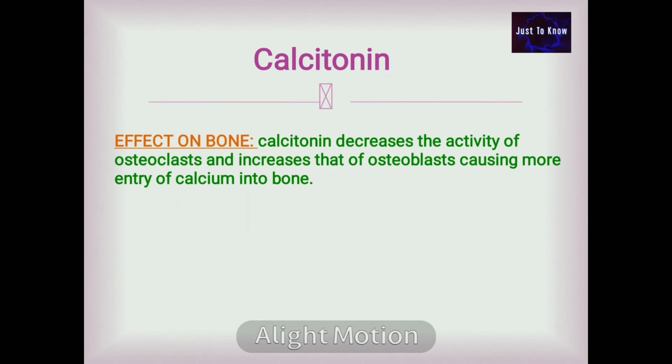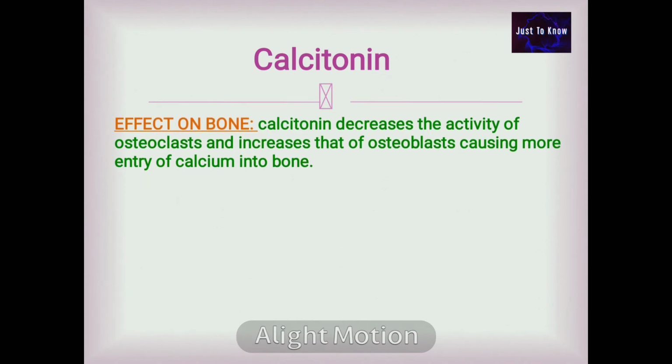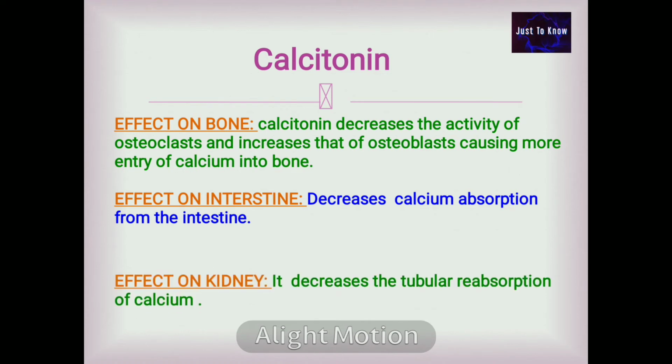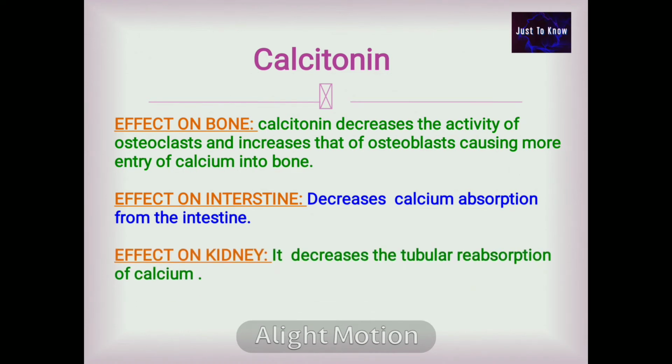Calcitonin. Effect on bones. Calcitonin decreases the activity of osteoclast cells and increases that of the osteoblast cells, causing more entry of calcium into the bone. Effect on intestine. It decreases the calcium absorption from the intestine. Effect on kidney. It decreases the tubular reabsorption of calcium. Ultimately, calcitonin decreases the calcium absorption and decreases the serum calcium level.